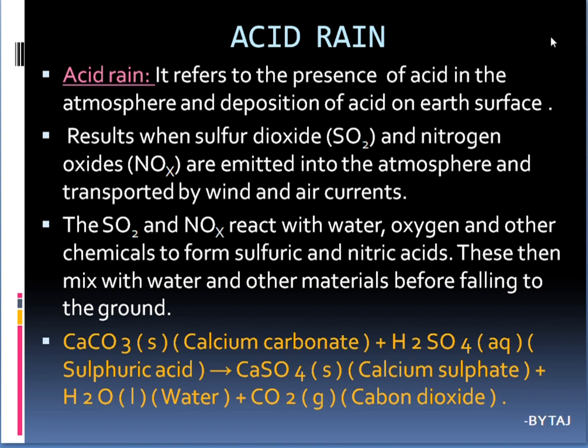Here the sulfur dioxide and nitrogen oxides react with water, oxygen and other chemicals to form sulfuric acid and nitric acid. These then mix with water and other materials before falling to the ground. Nothing but the rain: the rain water will mix with this nitric acid and sulfuric acid and form acid rain. Here is the chemical formula: calcium carbonate reacts with H2SO4, that is sulfuric acid, to form calcium sulfate along with water plus carbon dioxide. So this is the chemical formula which shows how acid rain acts.